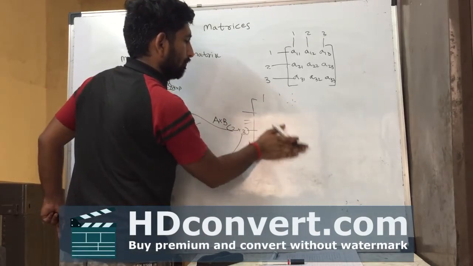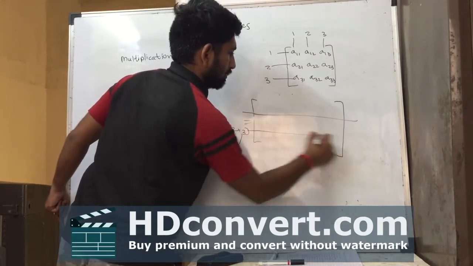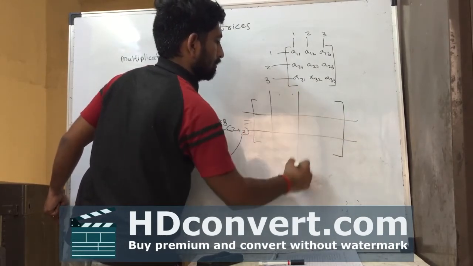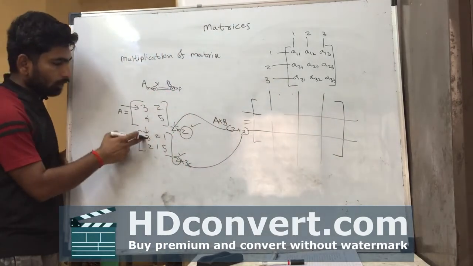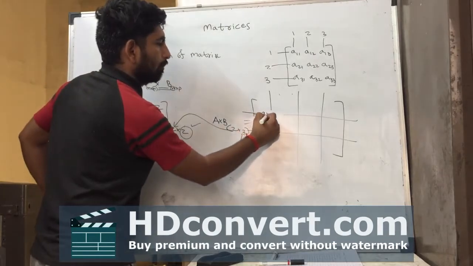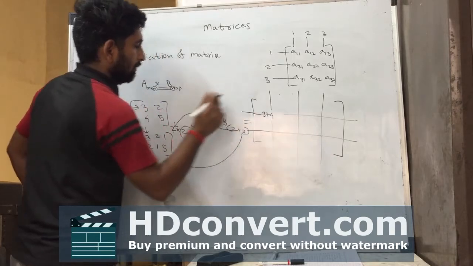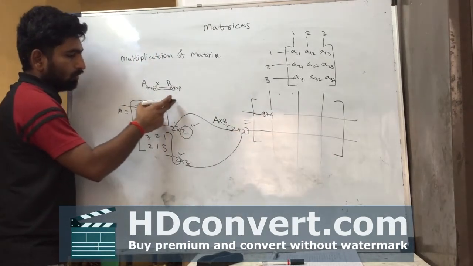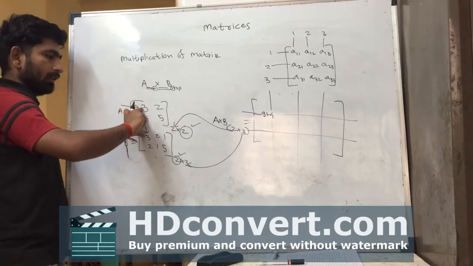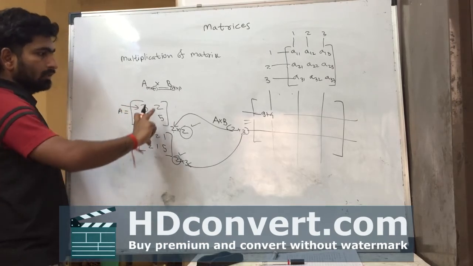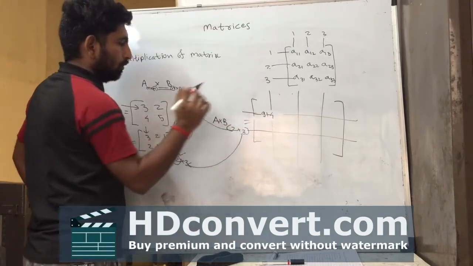We need more space. In this place we are selecting 3 into 3, 9, plus 2 into 2, 4. We are multiplying the first row with the first column, so first place to first place multiplication plus second place to second place multiplication. This is 9 plus 4.